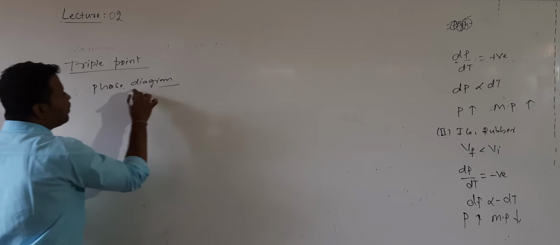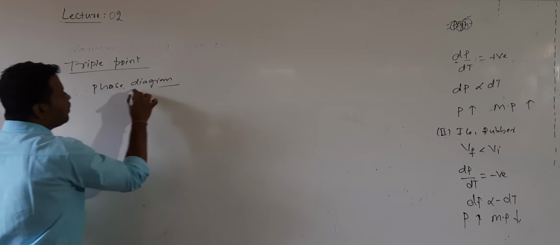Phase diagram is the graphical representation of variation of pressure with the temperature. So that is called a phase diagram. Let me draw the phase diagram for water, H2O. For water, the phase diagram will have three lines. So one line is the ice line, and this line is the vapor line.